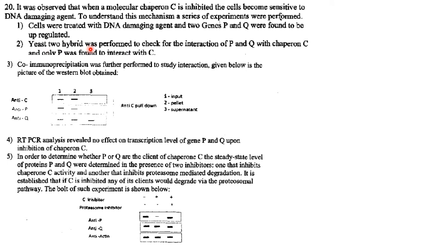They performed yeast 2 hybrid assay to check the interaction of P and Q with the chaperone C. And only P was found to interact with C. Q didn't interact with C, only P was found to interact with C. Then co-immunoprecipitation was further performed to study interaction. Given below is the picture of the Western blot obtained.